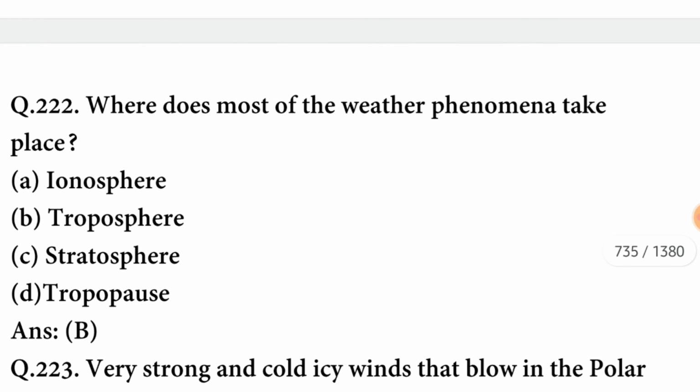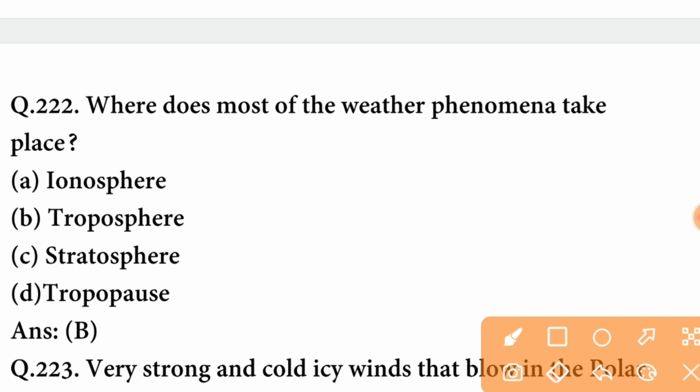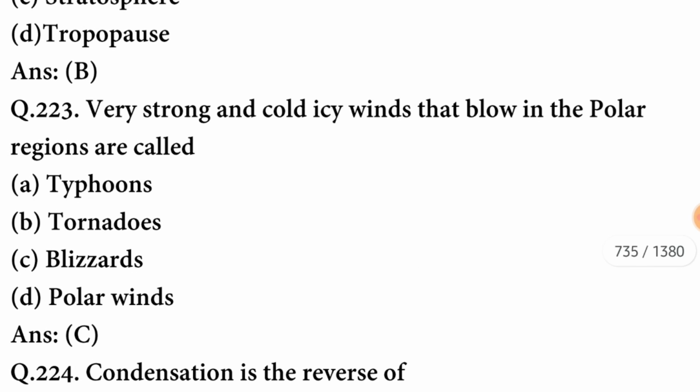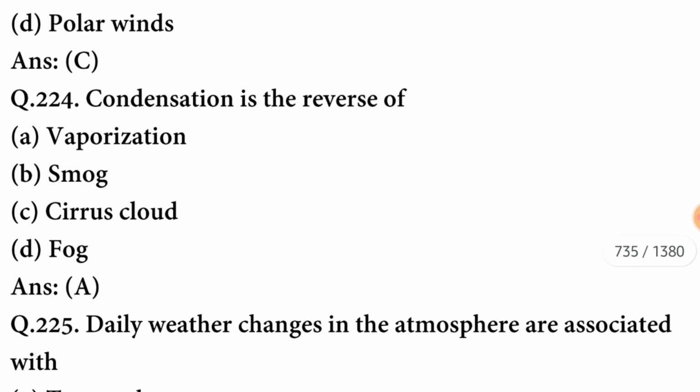Where does most of the weather phenomena take place? It takes place in troposphere. The option is correct. Very strong and cold icy winds that blow in the polar regions are called blizzards. C option is correct. Condensation is the reverse of vaporization.